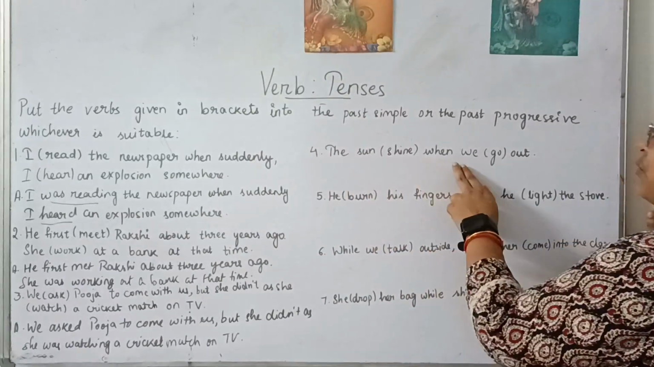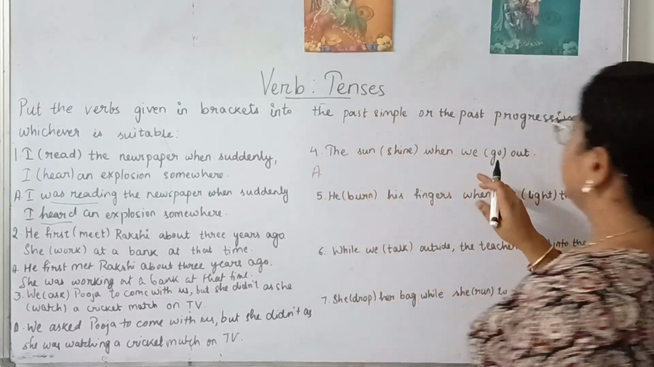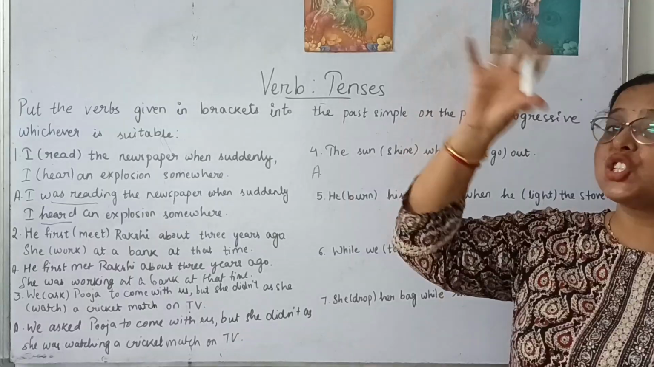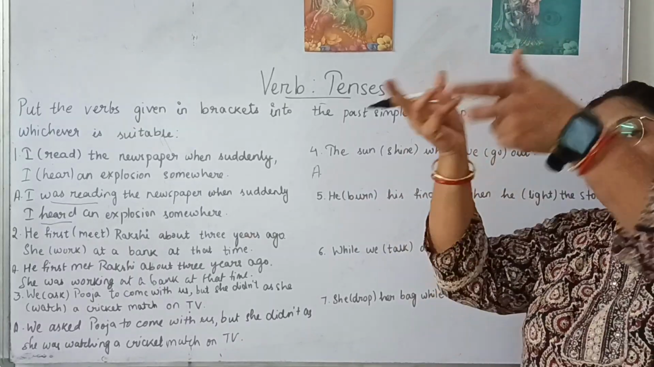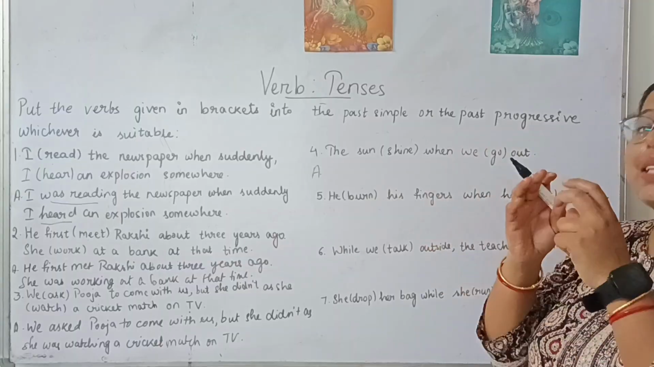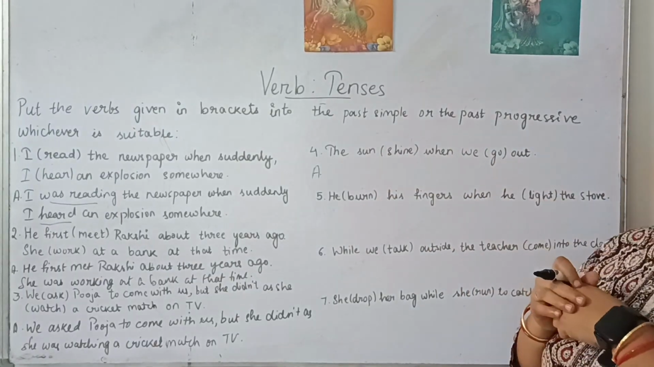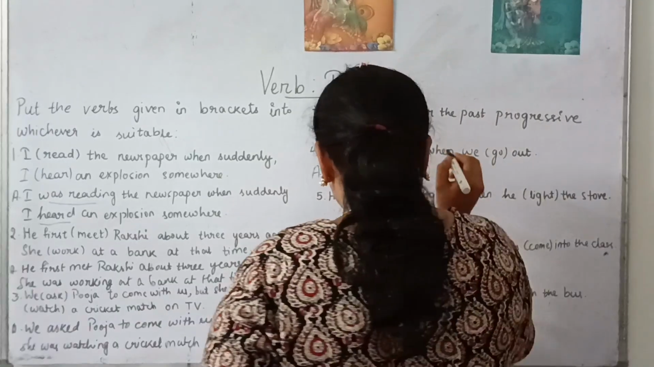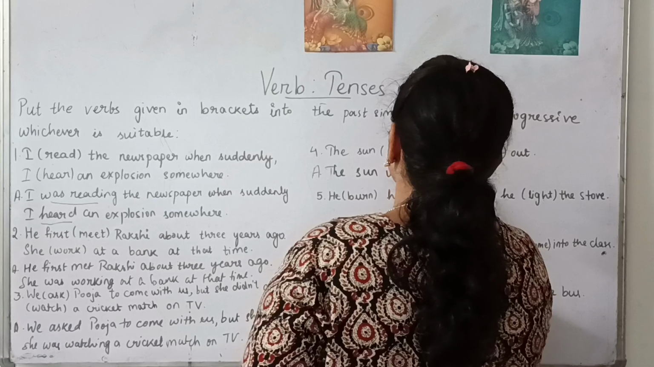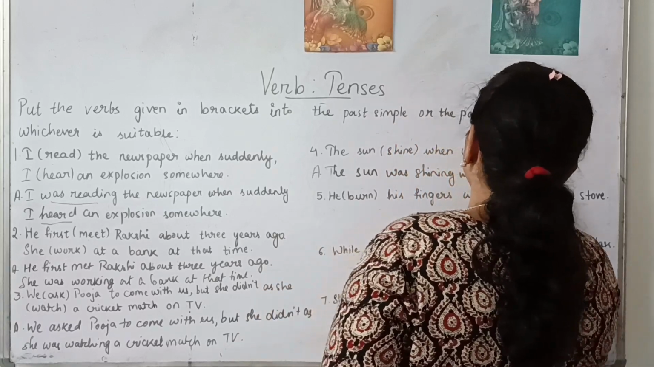The sun shine when we go out. That means something was in the progressive form. The sun was shining when you went out. At the time when you were outside, or when you went outside, at that time the sun was shining. The first one will be progressive. The second one will be in the simple past. So the answer will be the sun was shining when we went out.